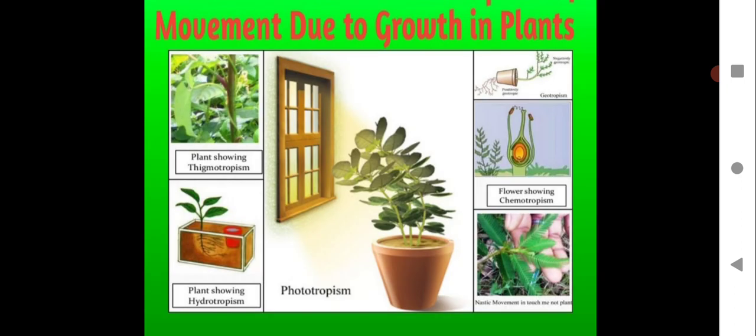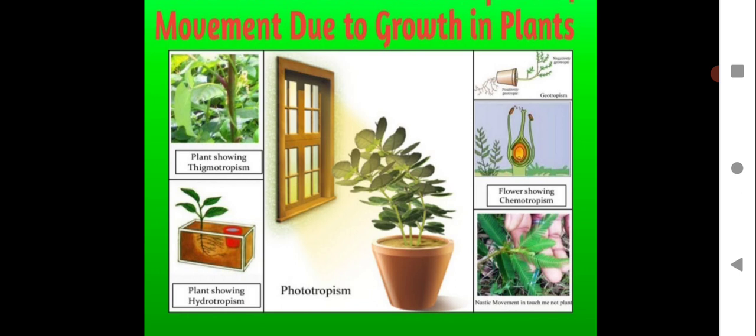Movement due to growth in plants. Plants themselves will not move from one place to another, but they do show movements while they are growing. How do they show movement? Plants show phototropism. Phototropism is a movement of the plant when they are growing, they move towards the sunlight. Here you can see the movement of the plant. When you keep it at the window, the growth of the plant will be shown towards the sunlight, where they will get sunlight. That is called phototropism in plants.